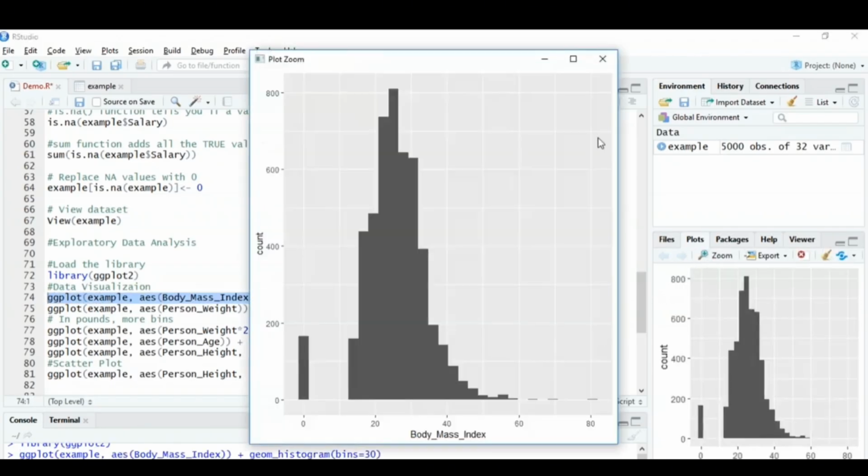If I zoom in on this plot, you can see that for body mass index, the count around 20 to 40, let's say around 30 or less than 30, is at the maximum. So with this, we can get the count of the least value of body mass index and the maximum value of body mass index, that is, the least count and the maximum count.